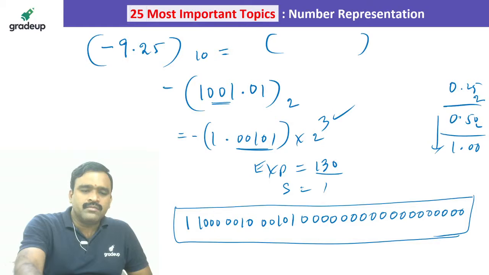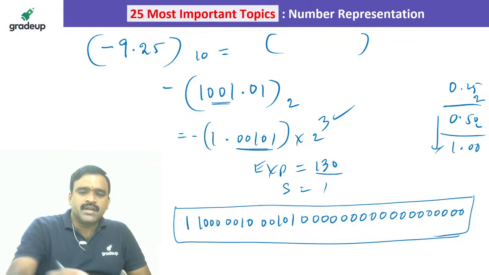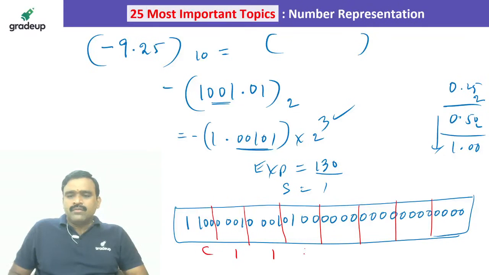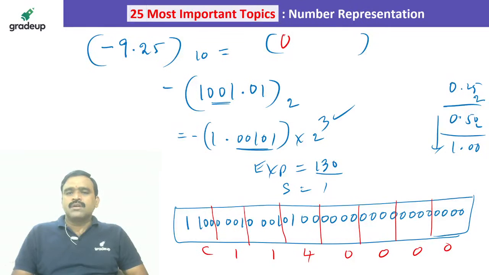See how I will divide. I will just show you with a red color. Now these 4 bits are one group, these 4 bits one group, these 4 bits one group, these 4, and the remaining are all zeros only. You can divide them like this. This will be C1140000. So we can call it 0x C1140000. That's all.